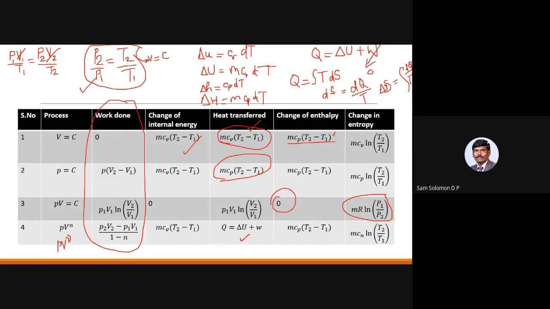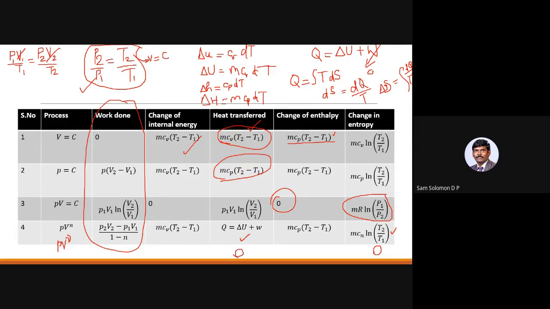Change in entropy for a polytropic process is mCn into ln of T2 by T1. We will talk about it later on, don't worry. PV power gamma equal to constant is an isentropic process. So what will be the change in entropy for an isentropic process? Can anyone of you tell me? 0, sir. Yes, it is 0 because entropy remains constant. So change in entropy should be 0 for an isentropic process. Similarly, your heat transfer will also be 0 because it is a reversible adiabatic process.